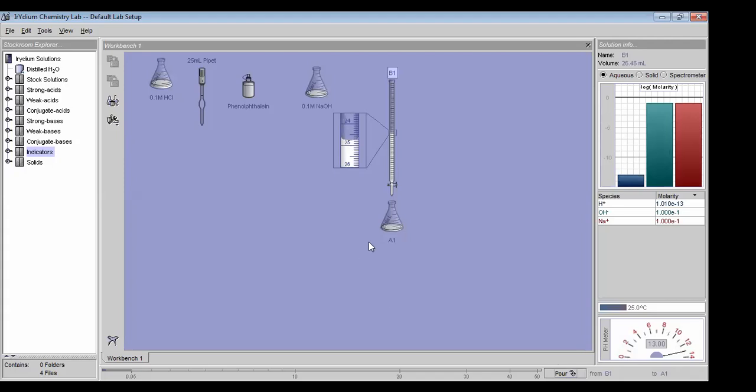See, check the color of this solution. Slowly. Now it is almost 25 ml. So we will add some more like this.